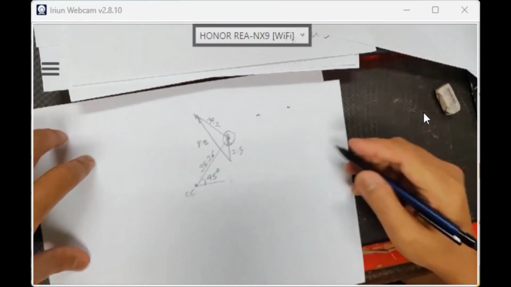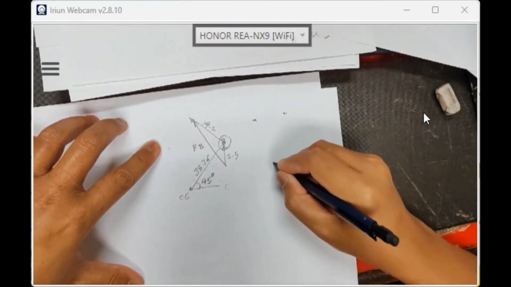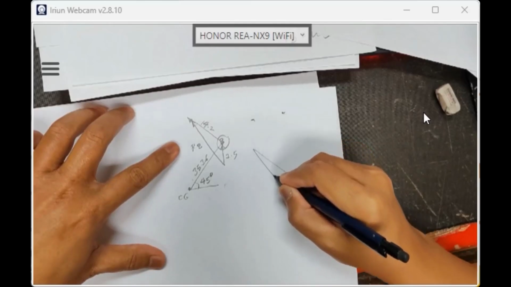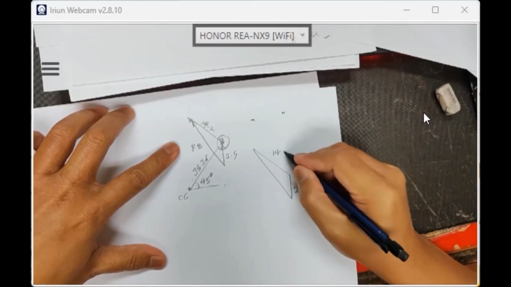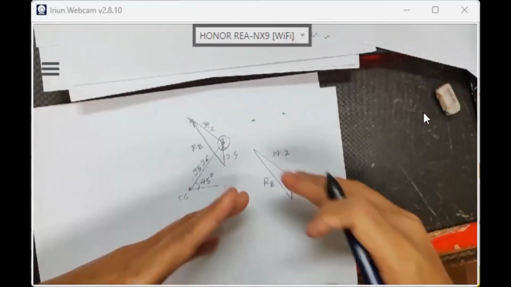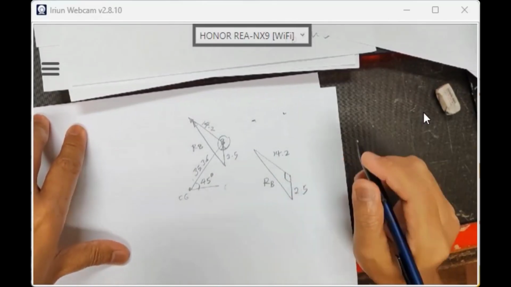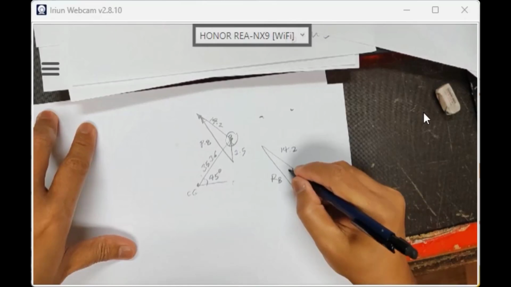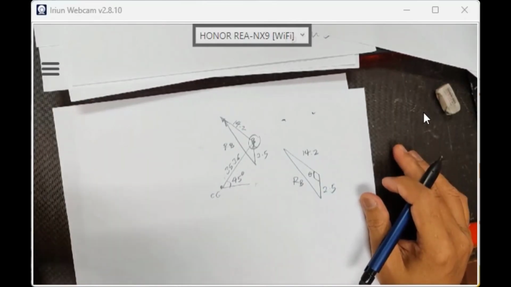So we actually have a triangle. We have a triangle with sides 2.5 and 14.2, and this one RB. RD is the same, but I focus on one. What is the angle? What is theta? Quickly, class. Whoever answers, I will give a bonus point.